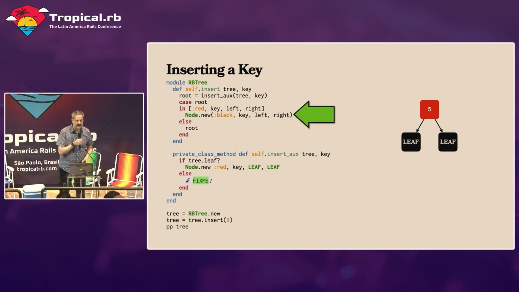Now we return that, and then our insert method is like, oh, you gave me a red node, I'm going to convert it into a black node. And that's all it does. It returns back to us a black node that looks like this. So in the end, we end up with a tree that looks like this.